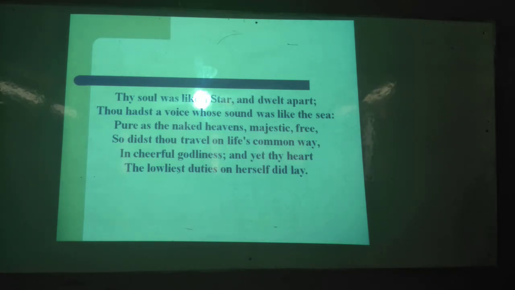Pure as the naked heavens, majestic, free. So didst thou travel on life's common way. So we want to live a life that is very common, no complex life as well. In cheerful godliness, and yet thy heart. You have seen that there are some other caesuras as well. Okay, in cheerful godliness, and yet thy heart the lowliest duties on herself did lay. Now question to you, what type of tone have you got here?